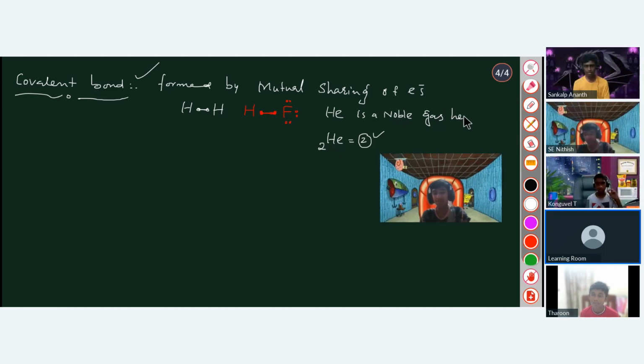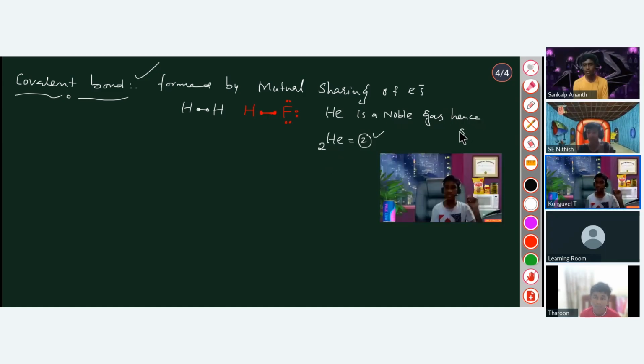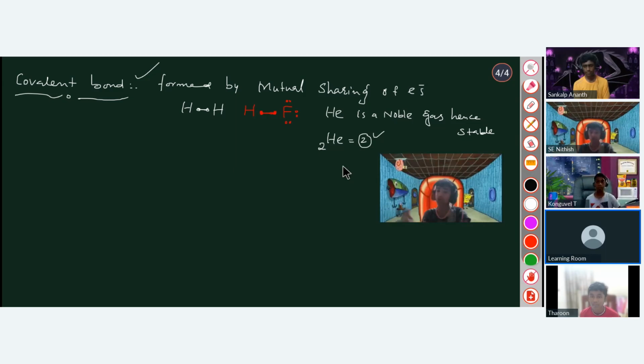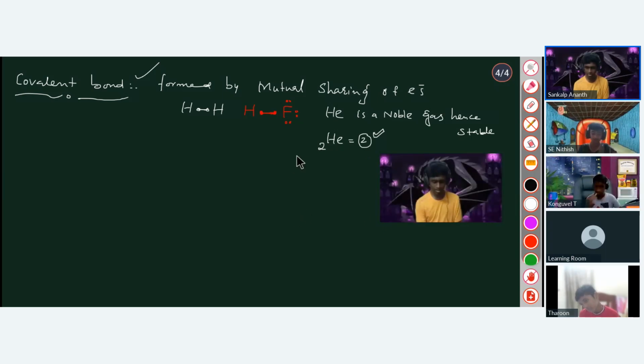It is a noble gas, hence it goes for stable. Sir, even the duplet rule is when a reaction takes place. No, no, that's not enough. You wrote that duplet is completed when there are two electrons in the valence shell. I have just written that duplet means having two electrons in the valence shell. There should be two electrons in the valence shell. That means duplet is complete, so it doesn't matter if it is reactive or non-reactive.